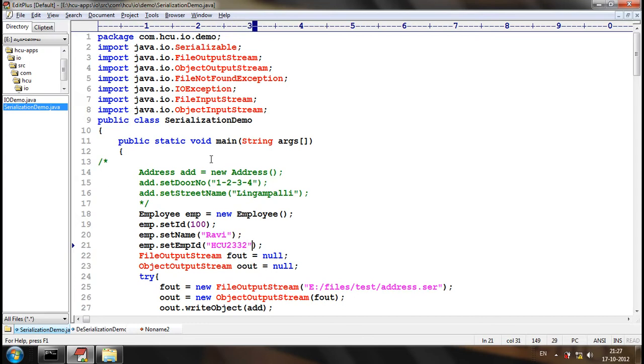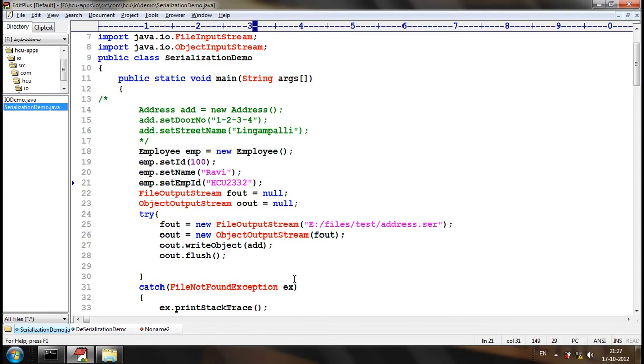Let me try to serialize the employee object. The serialization file is also employee.scr. We are not setting the address.